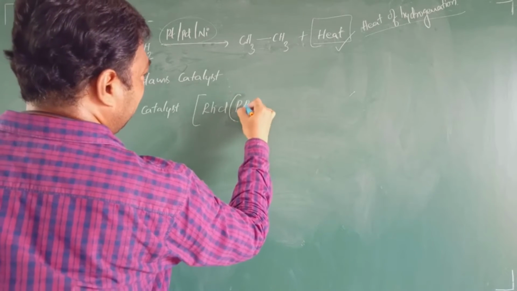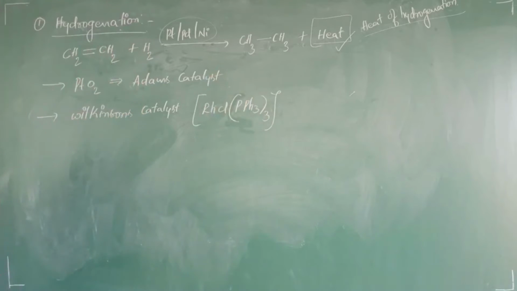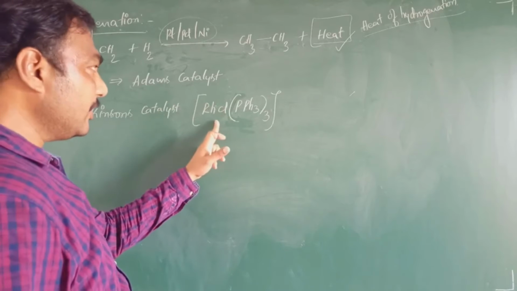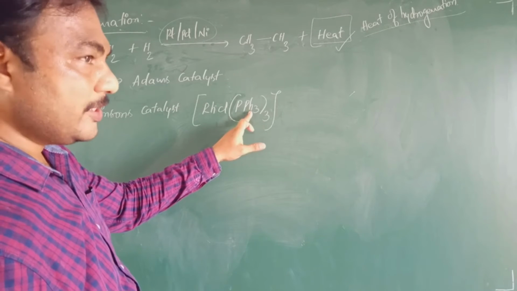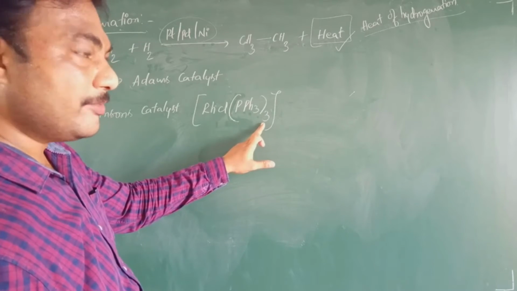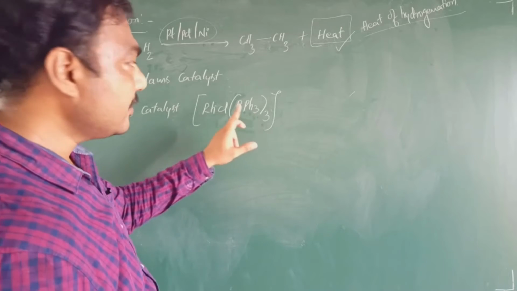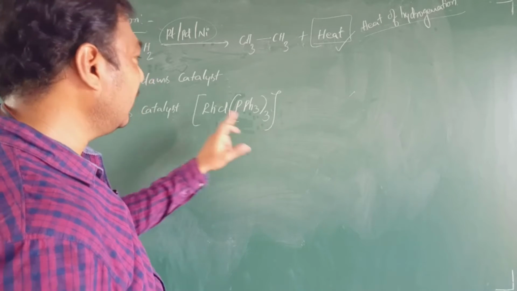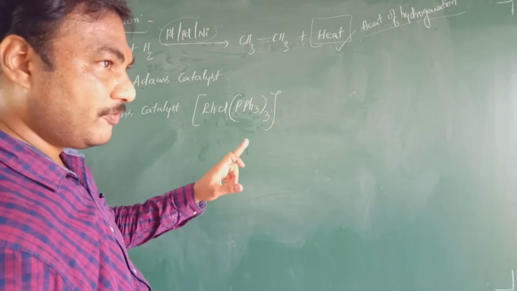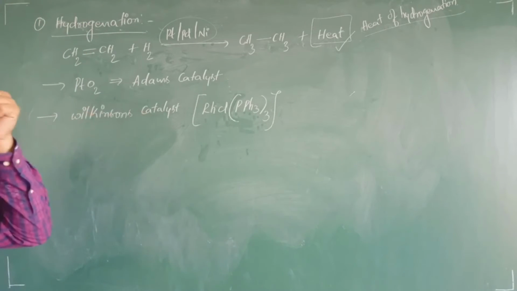RhCl(PPh3)3. Wilkinson's catalyst, and the name of this one, PPh3, Ph means phenyl, and how many times is it there? 3 times. That is triphenyl phosphine. It is triphenyl phosphine rhodium chloride, the name of this Wilkinson's catalyst.